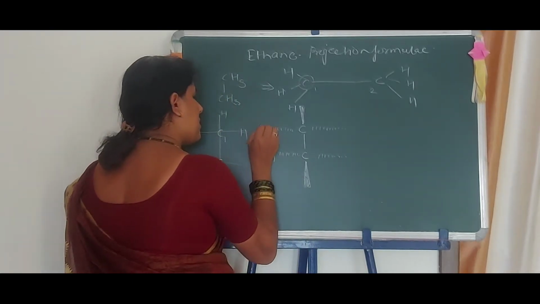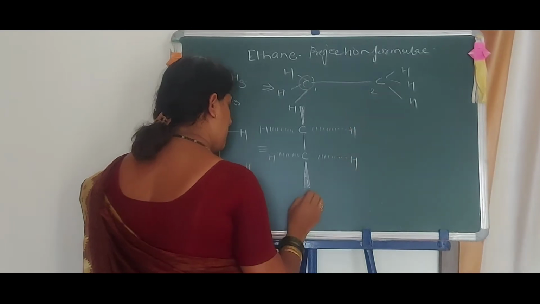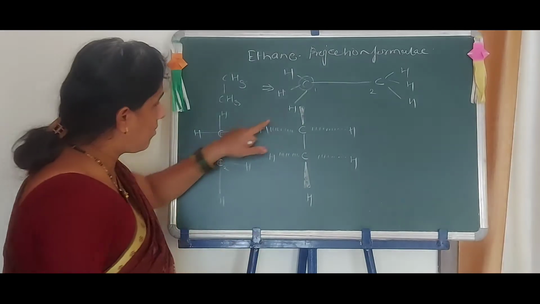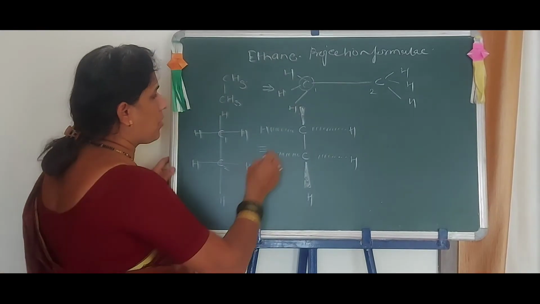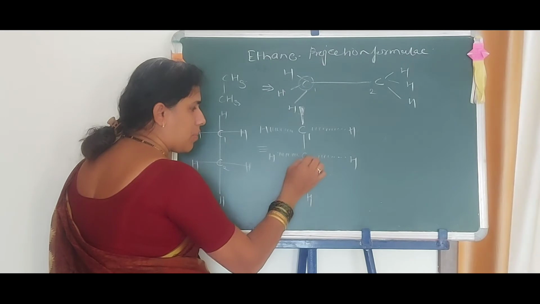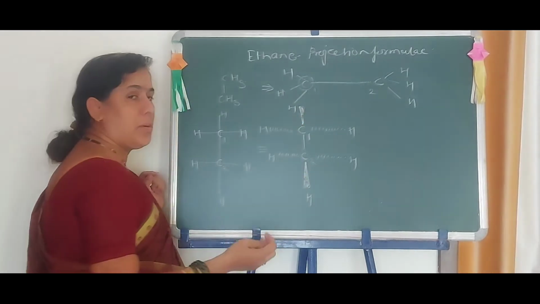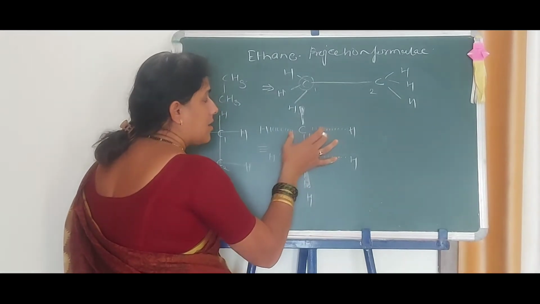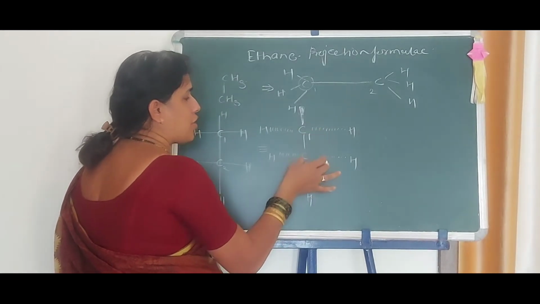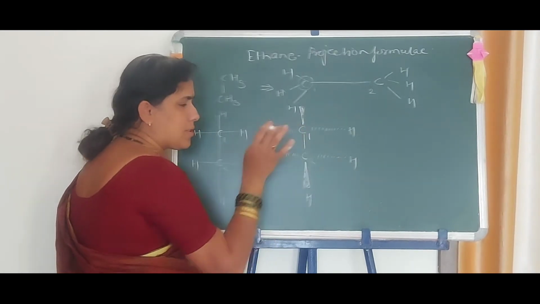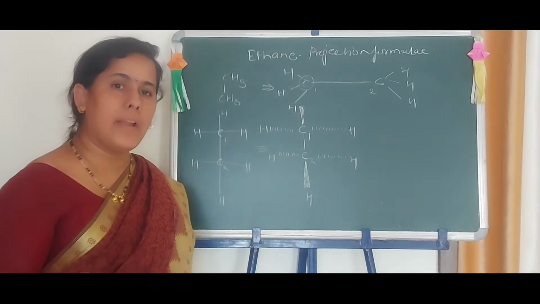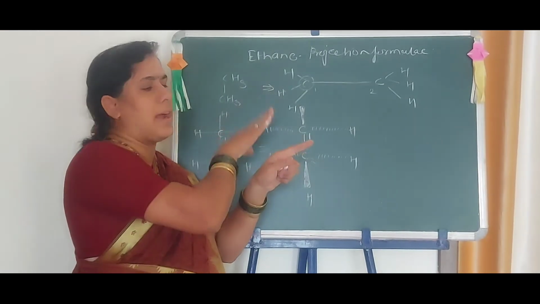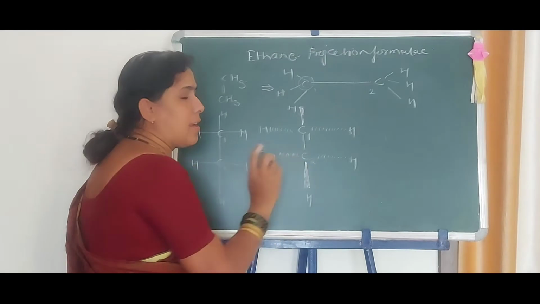This is H, this is H, H, H. These two bonds, the hydrogens attached to carbon number 1 and the hydrogens attached to carbon number 2, are coming towards us, that is out of the plane, and these are away from us. The wedge-shaped bonds come towards us, while dotted line bonds are away from us and behind the plane. This is the plane, and these four bonds appear behind it.